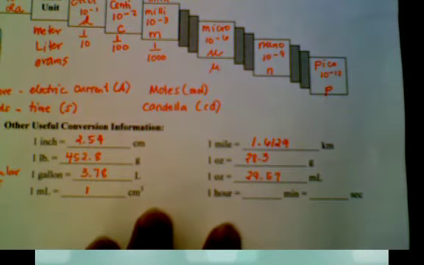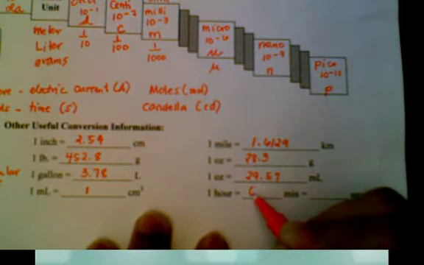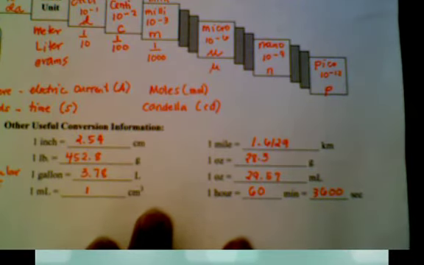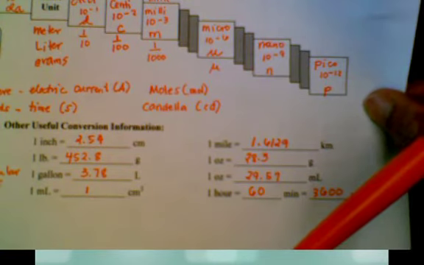Now for time. I bet our students know this. How many minutes are in an hour? 60. How many seconds in a minute? 60 seconds in a minute and 60 minutes per hour, so 3,600 seconds in 1 hour.